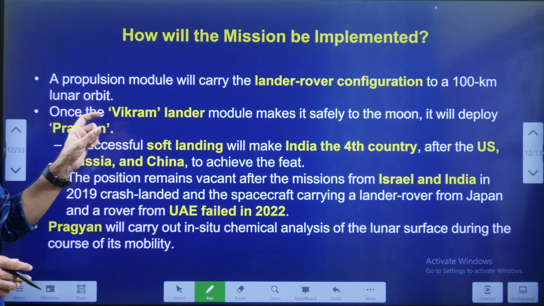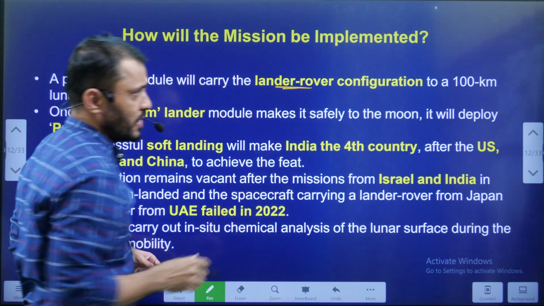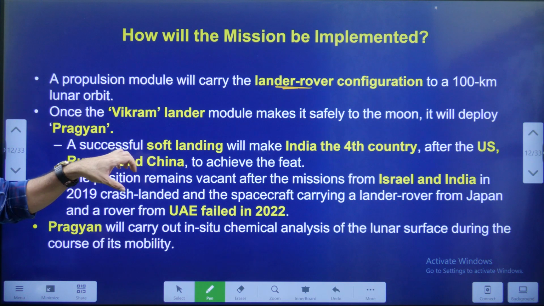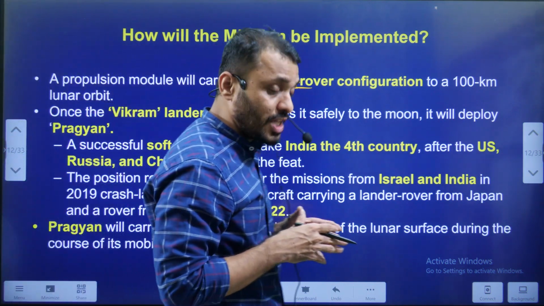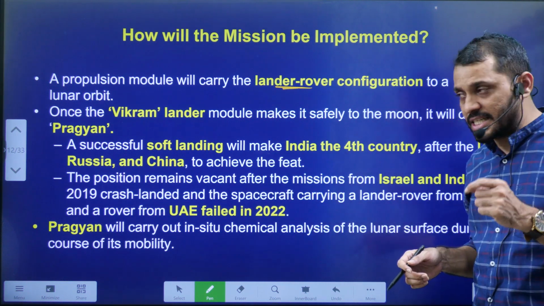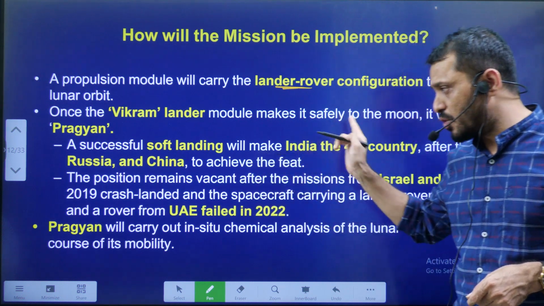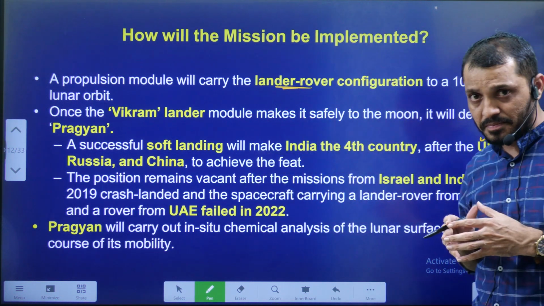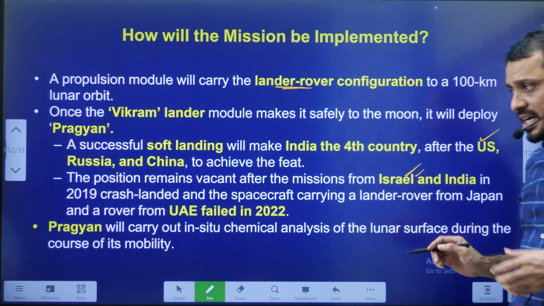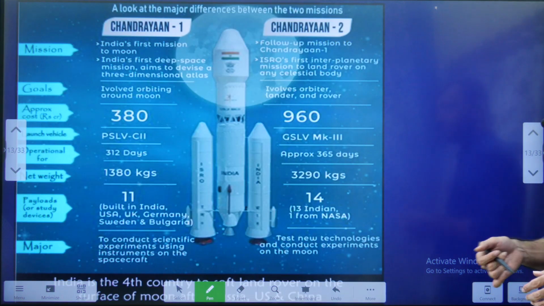As I mentioned earlier, this is going to be implemented in a lander-rover configuration. If this is successfully implemented, then India is going to be the 4th country to launch this type of mission. Already 3 countries have succeeded in soft landing: the US, Russia and China. India is the 4th one going for the soft landing. Previously, countries such as UAE, Israel and India tried. These are the nations which tried previously, students.